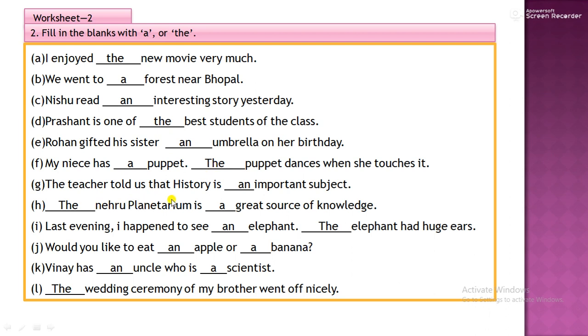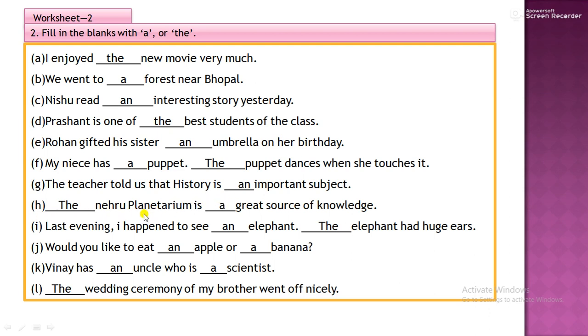The teacher told us that history is an important subject. Now here again, important is starting with a vowel sound. The Nehru Planetarium is a great source of knowledge. And N is capital in Nehru, this is a specific thing. A great source of knowledge.